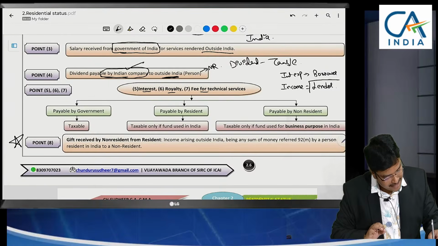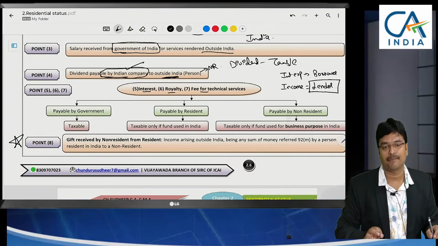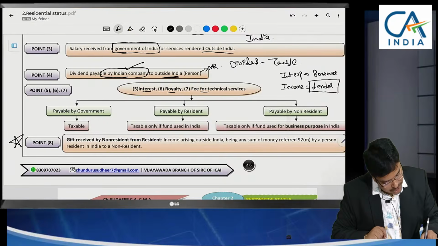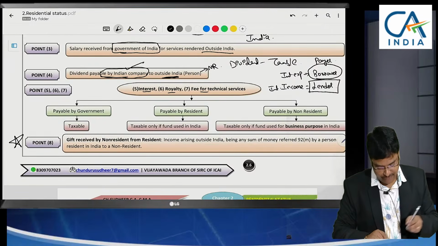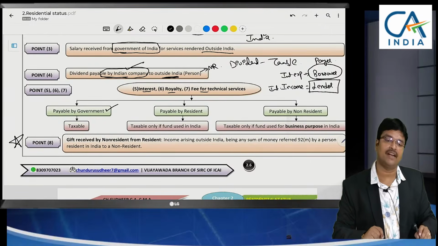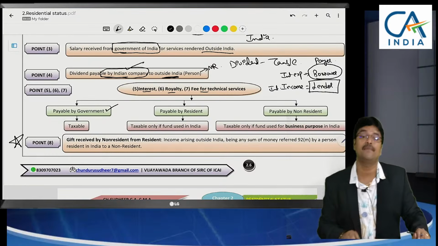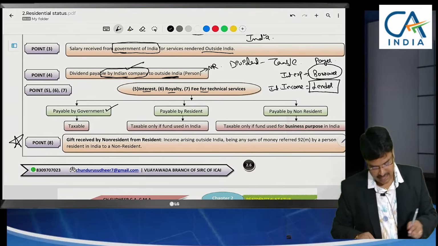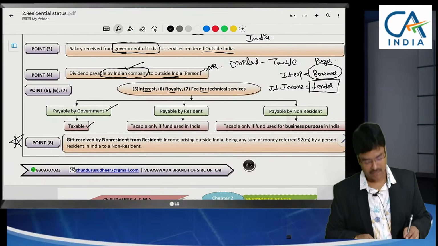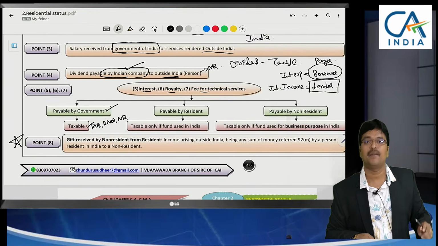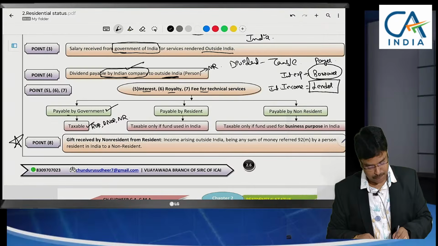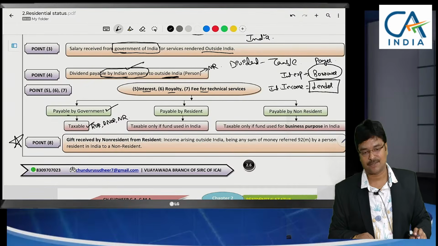So for this lender, that means who has given the money, interest is taxable based on the borrower, that means the payer. If interest is paid by the government of India, then it is taxable. You might be ROR, RNOR or NR. I have explained you these three topics. If it is payable by the government, then it is taxable.